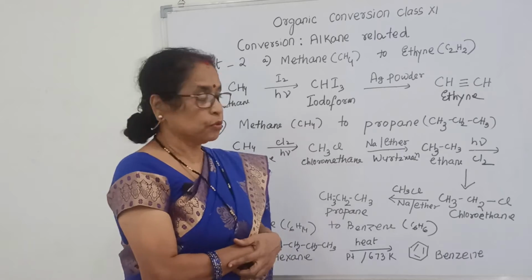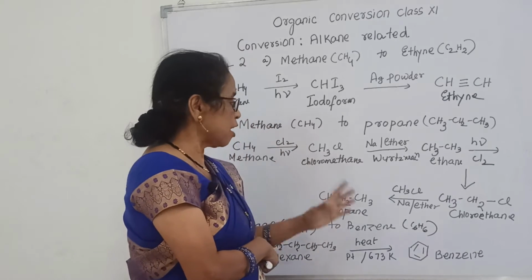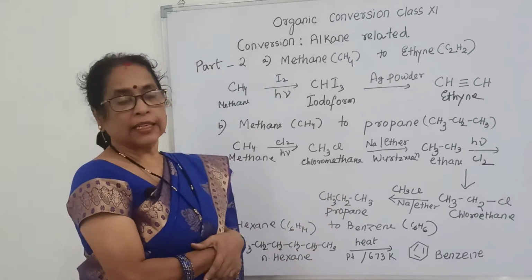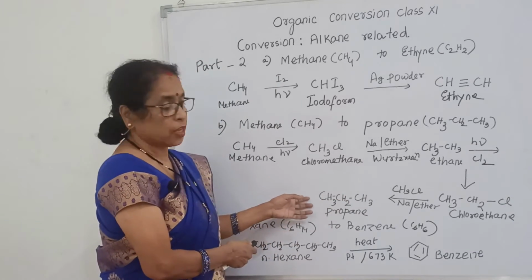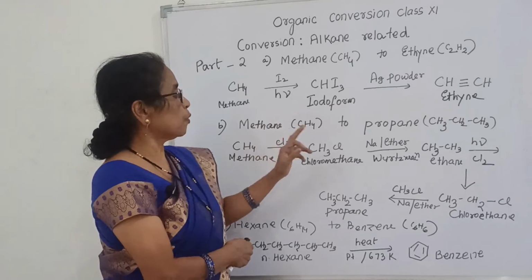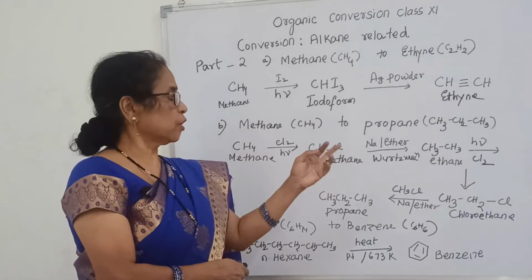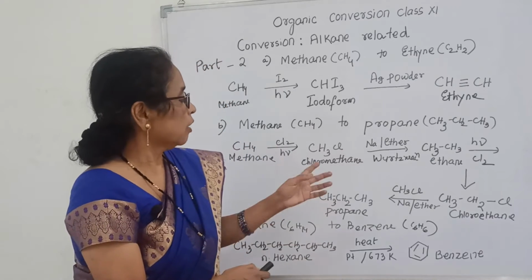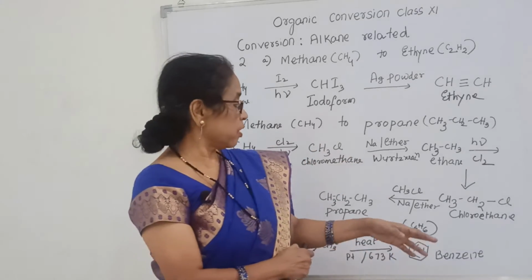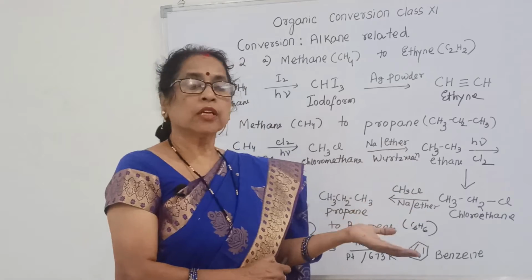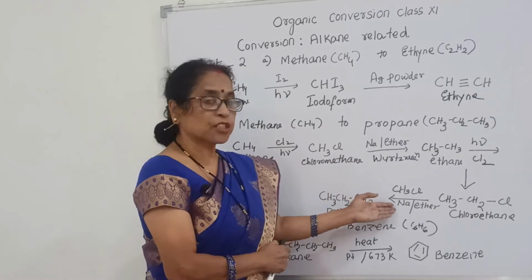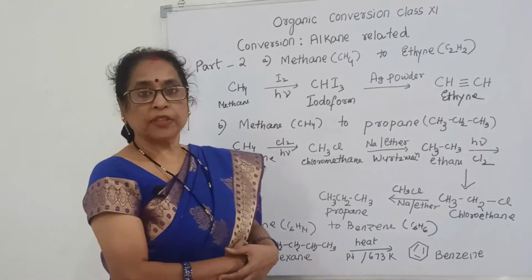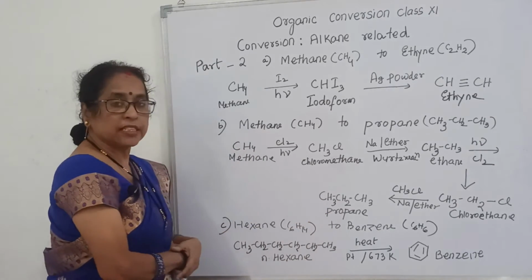Here 2 carbon plus 1 carbon, a 3 carbon alkane is produced, that is propane. So methane is converted to ethane, ethane treated with chlorine and sunlight gives chloroethane, which undergoes Wurtz reaction with CH3Cl to give propane. Now it is clear.